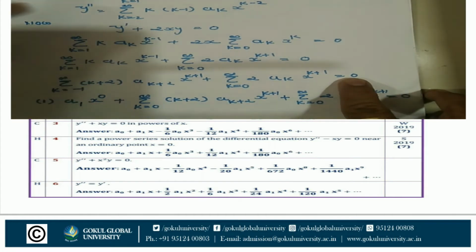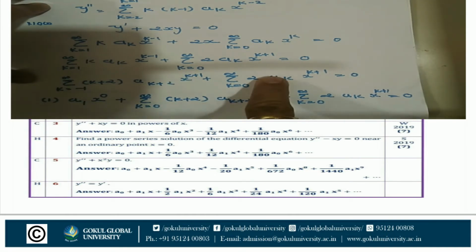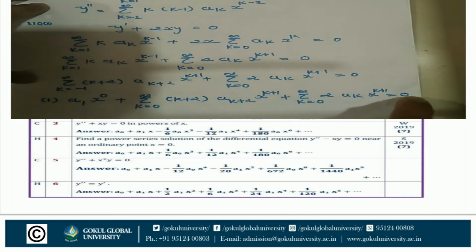Now the limit of sigma k is equal to minus 1, and here k is equal to 0. So put k is equal to minus 1 in this step. Minus 1 plus 2, that is 1, a1 x raised to 0, plus, put the value of k from 0 to infinity: sigma k is equal to 0 to infinity (k plus 2) a(k plus 2) x raised to k plus 1, and sigma k is equal to 0 to infinity 2 ak x raised to k plus 1 is equal to 0.